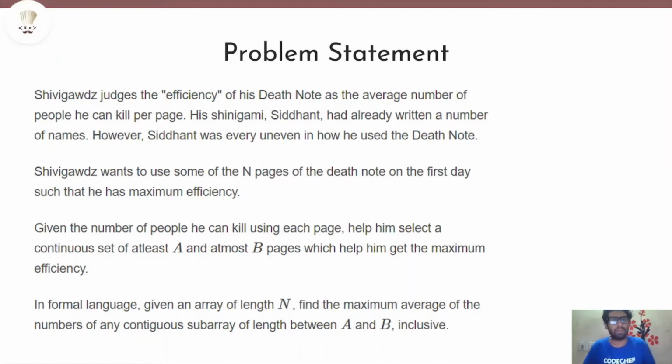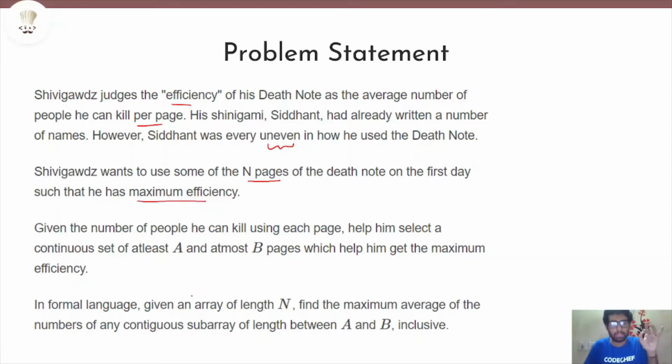Here it is written that Shibby God judges the efficiency of his Death Note as the average number of people he can kill per page. His Shinigami Siddhant has already written a number of names. However, he was very uneven in how he used the Death Note. Now Shibby wants to use some of the end pages of the Death Note on the first day such that he has the maximum efficiency.